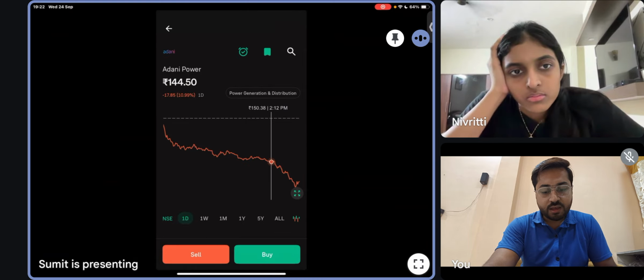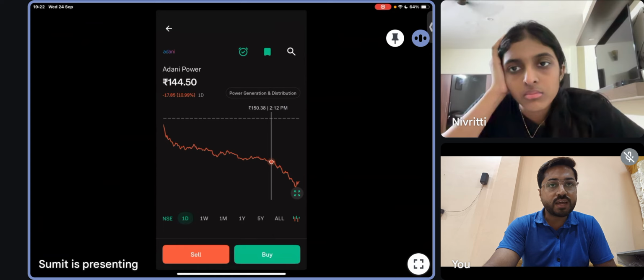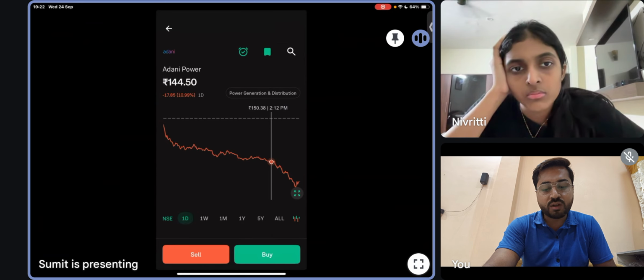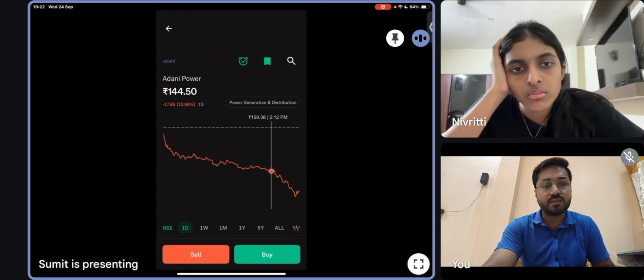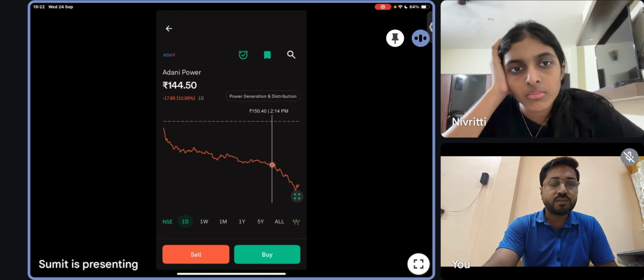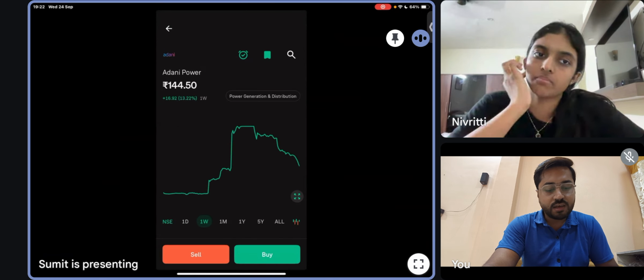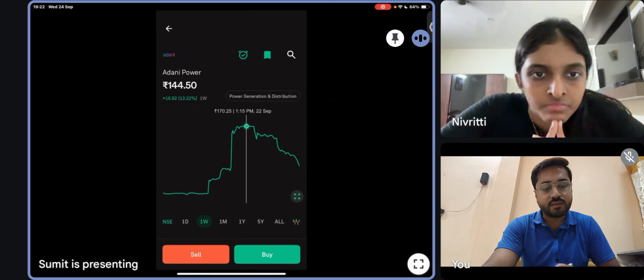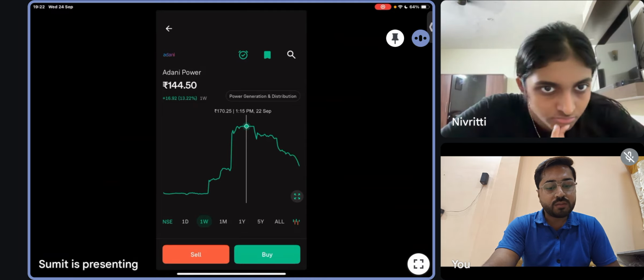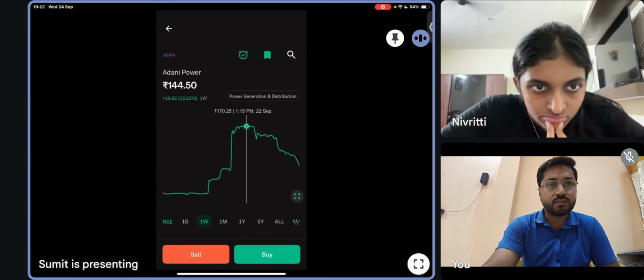You see that it is written 10.99% one day, right? Can you see that below the rupees 144.50, it is written 10.99%, but in red color. So all the graph is red. That means in one day, the price of the share goes down by 11%. What was the price 2 days ago? See, at that point, 22 September, the price was 170 rupees.